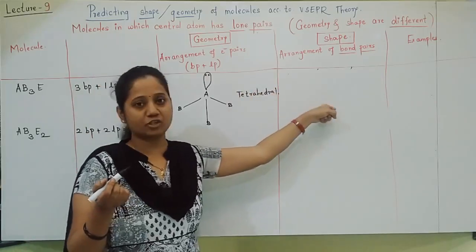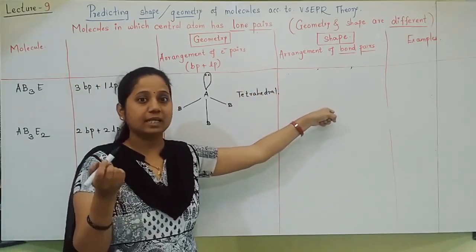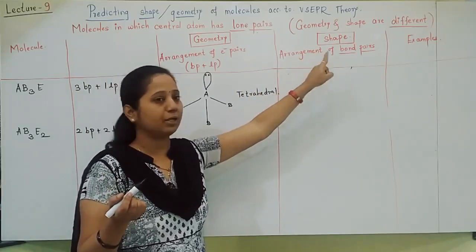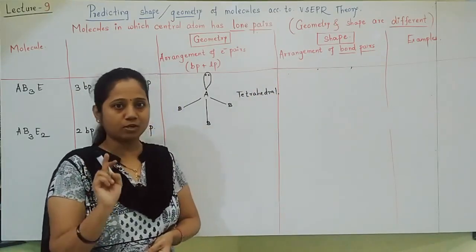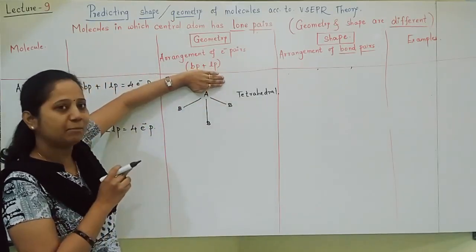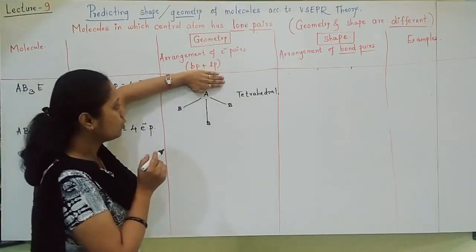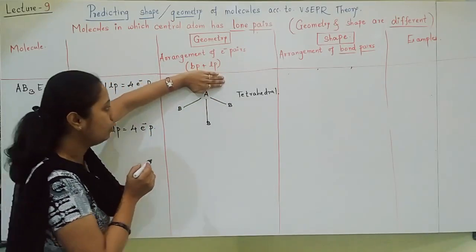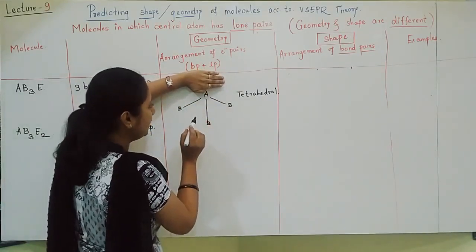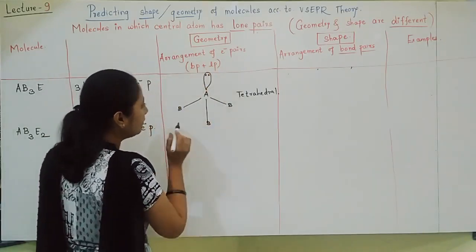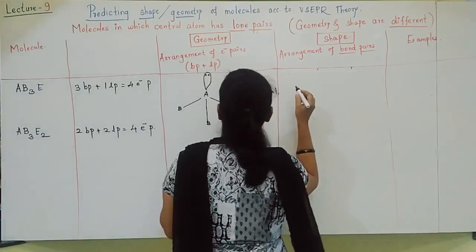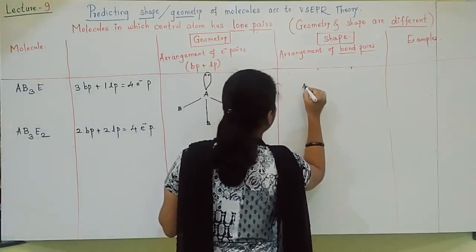But the actual shape the molecule shows is different, because the actual shape is the arrangement of bond pairs. Lone pairs are not considered. So don't consider the lone pair, and you should tell me what the shape is. If you do not see the lone pair, what shape can you see here, students? You can see a shape like this. See, students, I will show that shape.